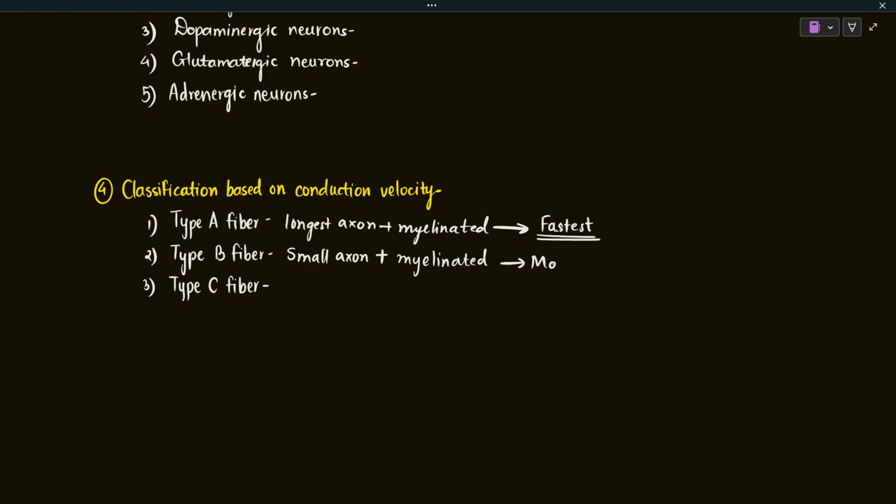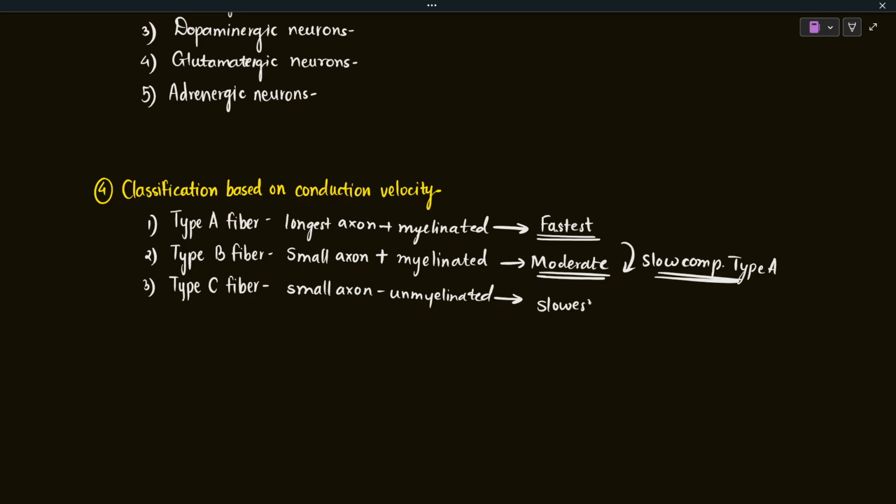The rate of conduction is moderate. It is slower compared to type A fiber, but faster compared to type C fiber. So they show moderate conductive velocity. The type C fibers are the ones which have small axons which are unmyelinated. They do not have the myelin sheath, and due to this they have the slowest transmission of information.